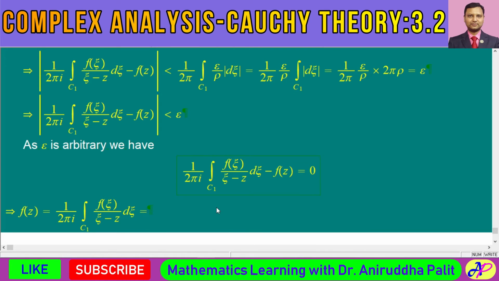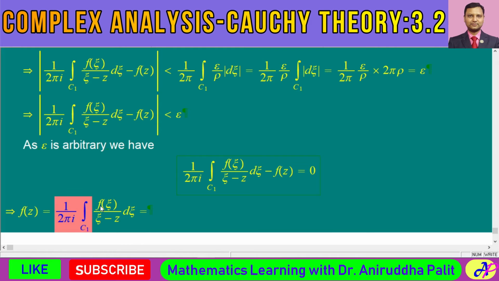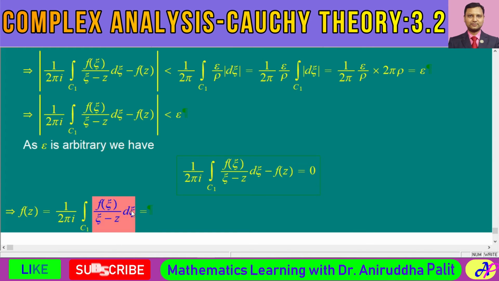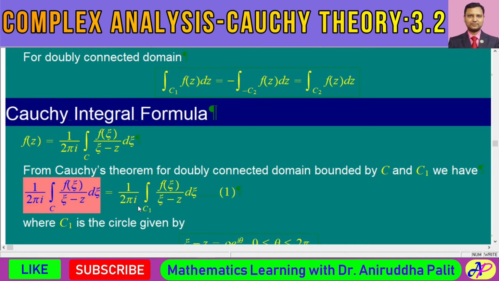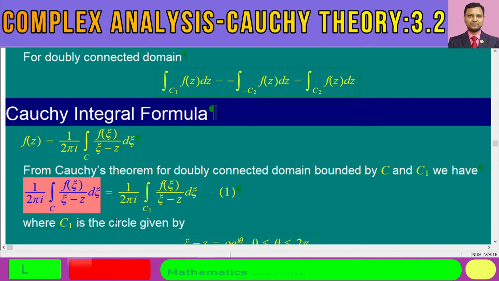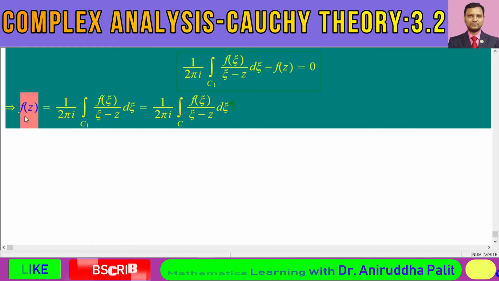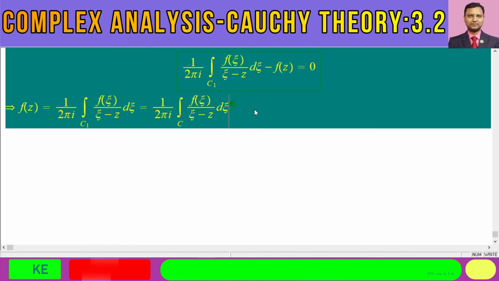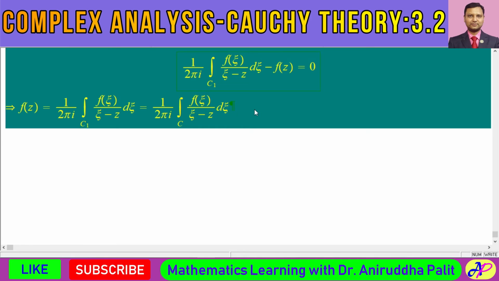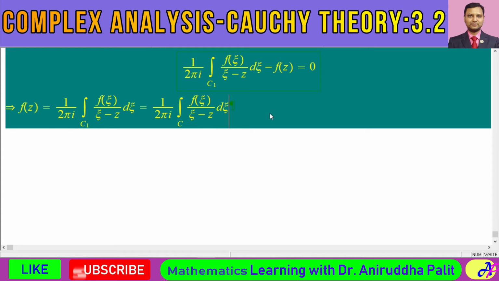And if you look at equation number 1, this integral, 1 by twice pi i integral over C1 of f of xi divided by xi minus z d xi, is nothing but the same integral taken over the boundary C. So by equation number 1, we finally have f of z equal to 1 by twice pi i integral of f of xi divided by xi minus z d xi. So this completes the proof of the Cauchy integral formula. This is the Cauchy integral formula for a simply connected domain.